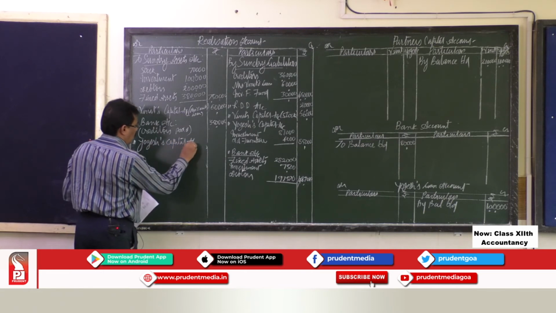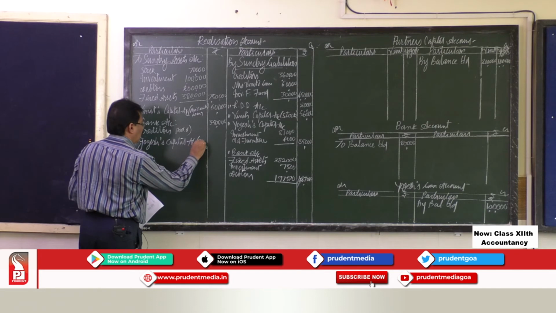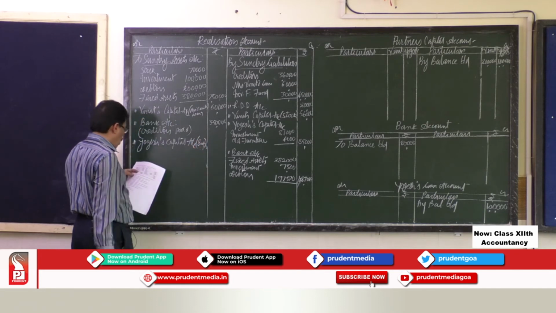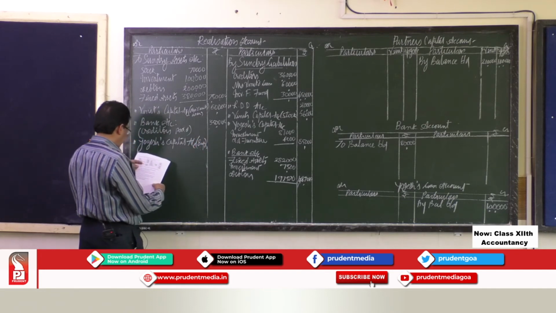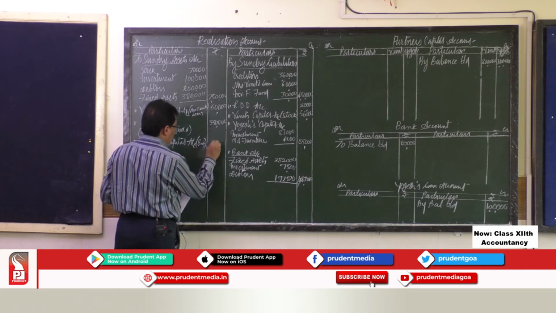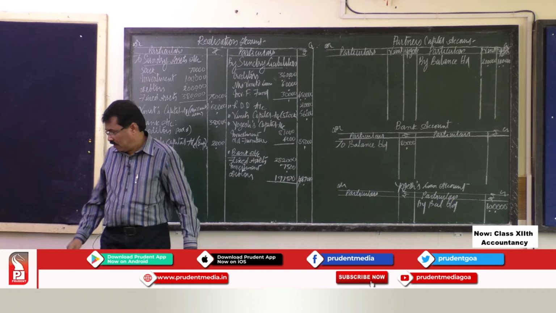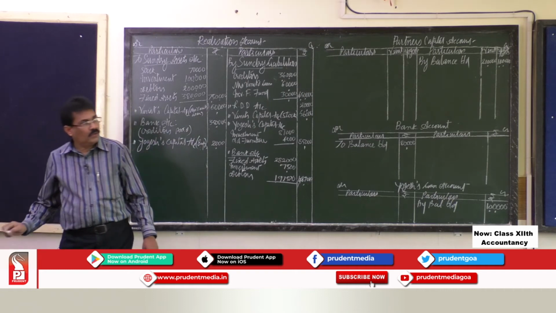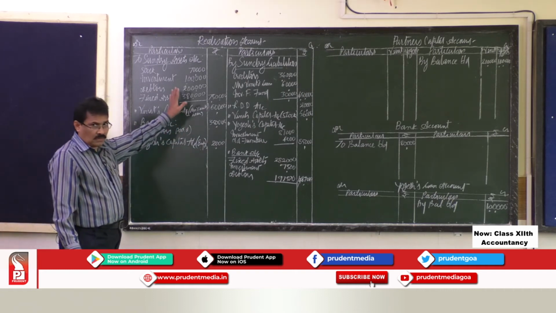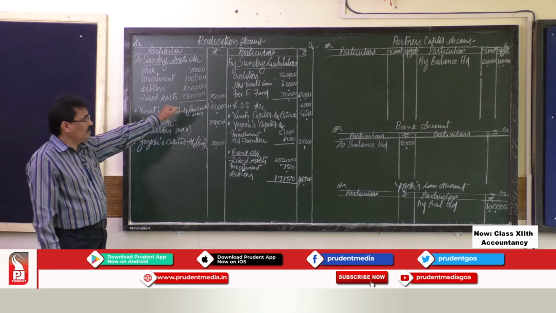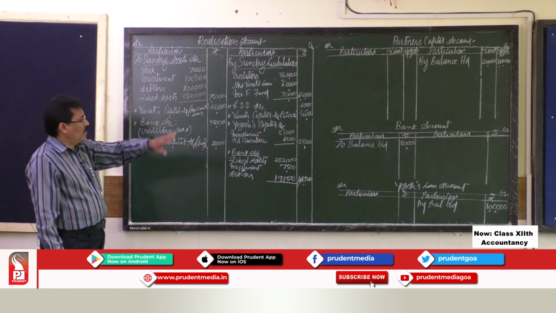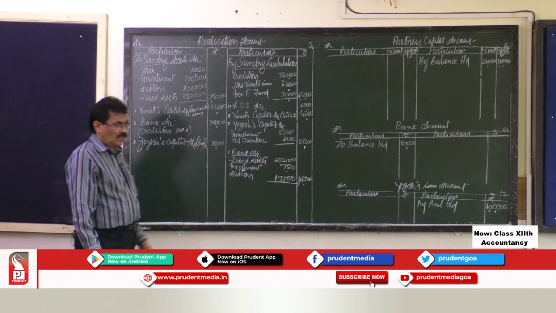This is for expenses. Realization expenses paid by Yogesh is rupees 2,000. So we have transferred all the items from the balance sheet, and we have made all the adjustments.